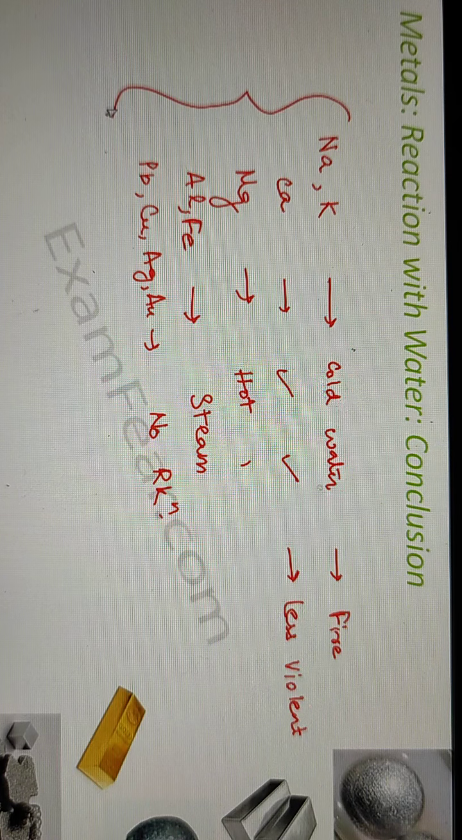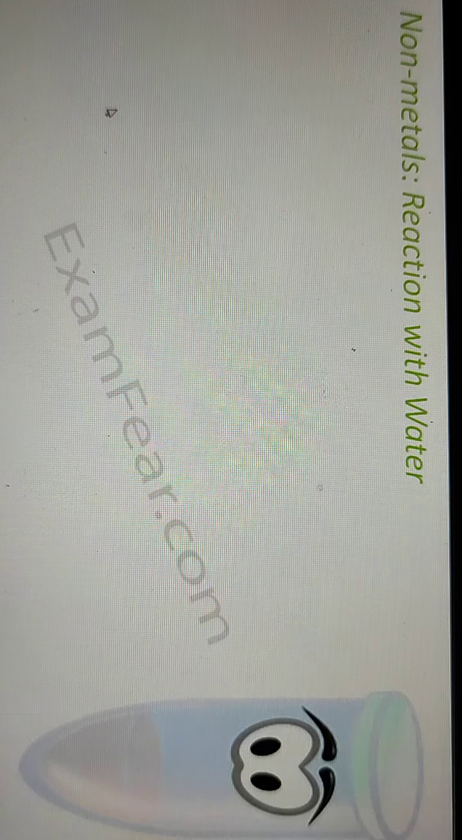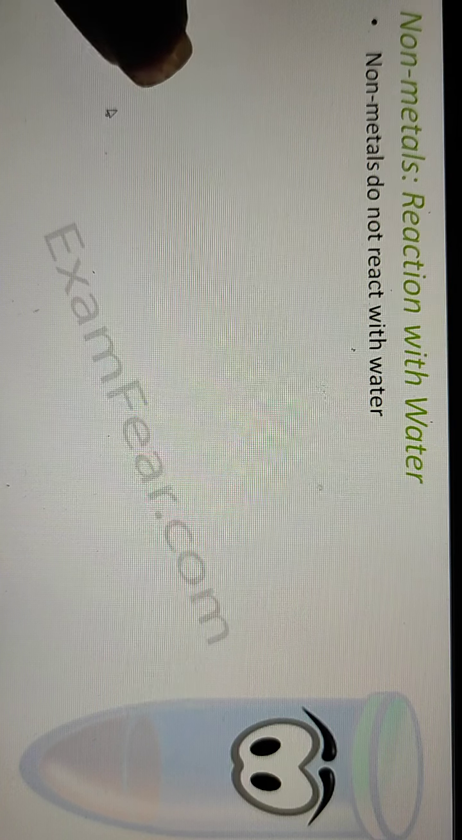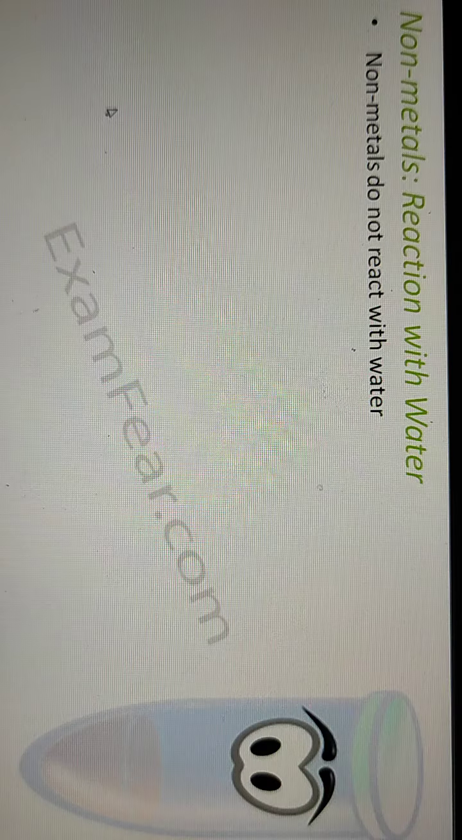So the metals vary this much in their reactivity with the same substance. Now let us see how non-metals react with water. You will be surprised to know that non-metals do not react with water. For example, carbon, sulfur or nitrogen do not react with water at all. There are certain non-metals which are very reactive with oxygen, for example phosphorus. When phosphorus is exposed to air, it is highly reactive. It combines with oxygen to form oxides of phosphorus.